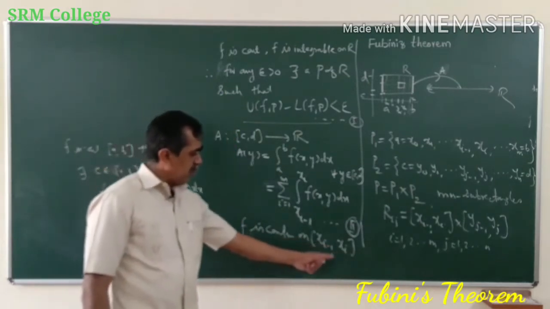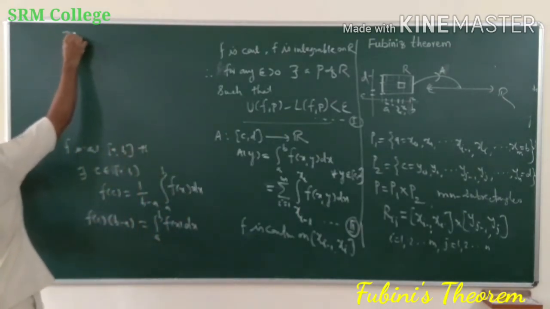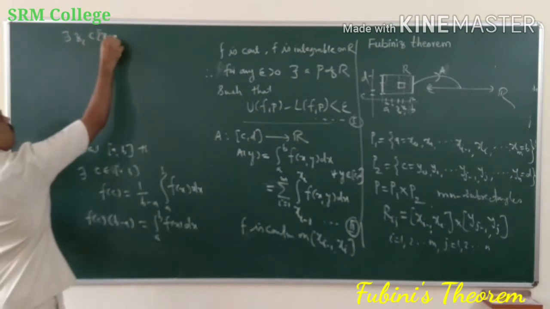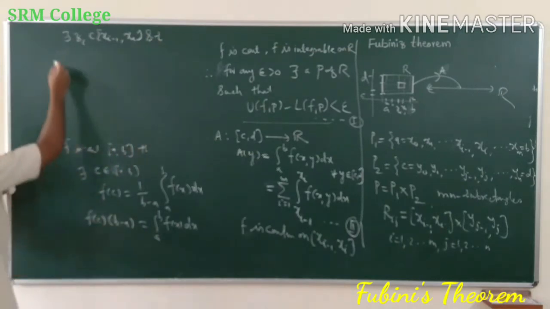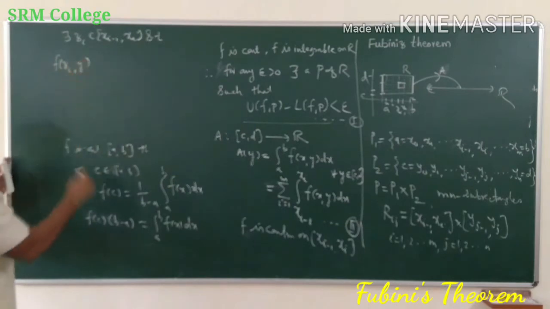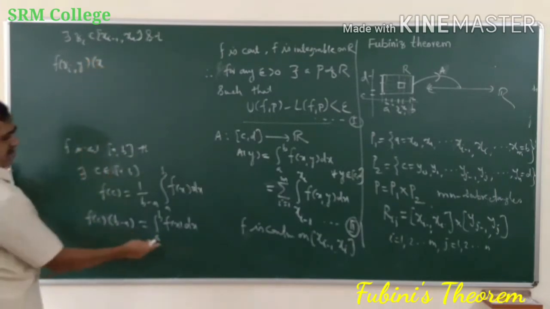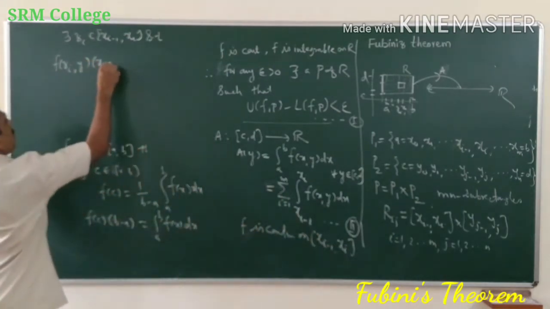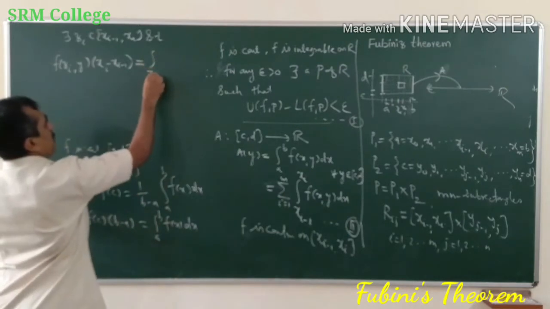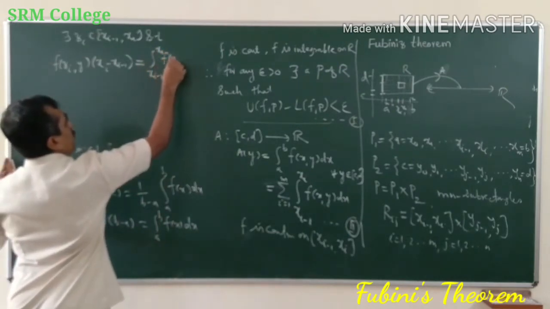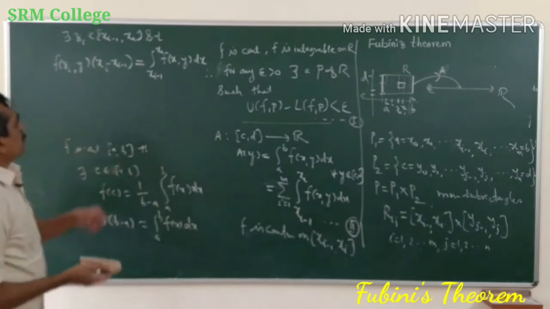As f is continuous on this, there exists zi belonging to xi minus 1, xi such that f of zi, y, because y is constant, times xi minus xi minus 1 is equal to the integral from xi minus 1 to xi of f of x, y dx.